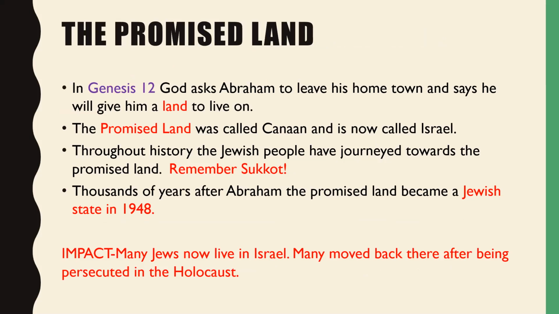In Genesis 12, God asks Abraham to leave his hometown and says he will give him a land to live on. At the time, this promised land was called Canaan, and it is now called Israel after Jacob.